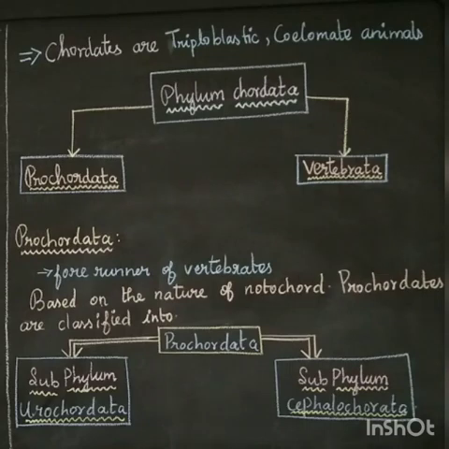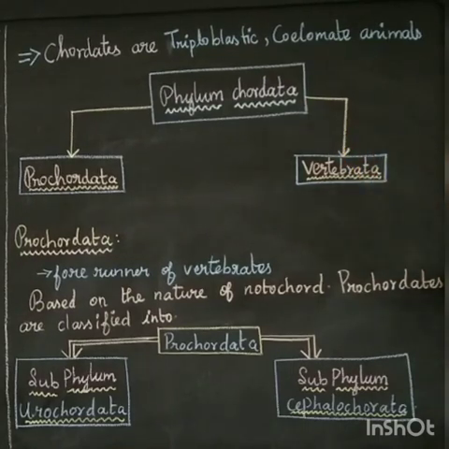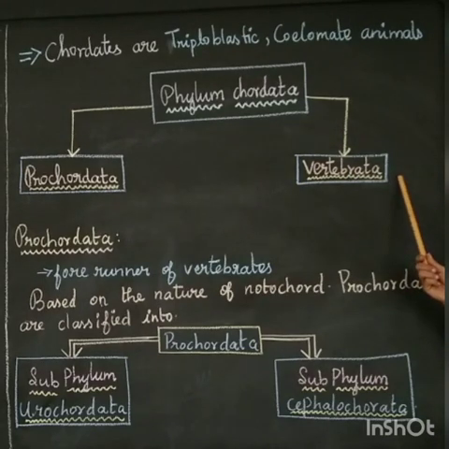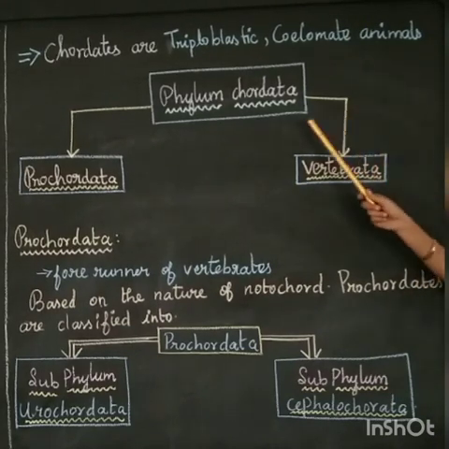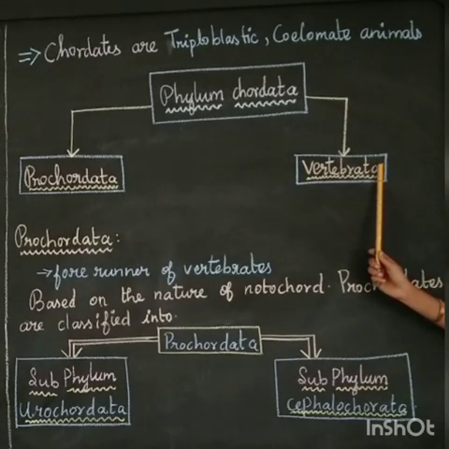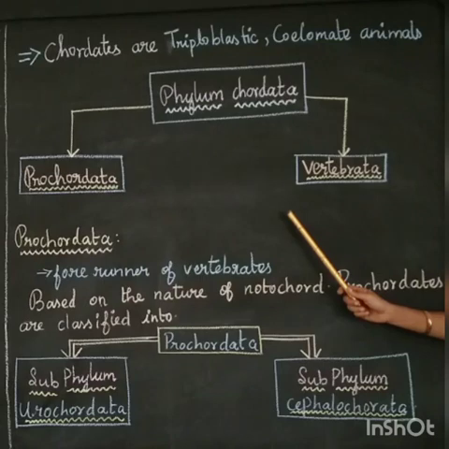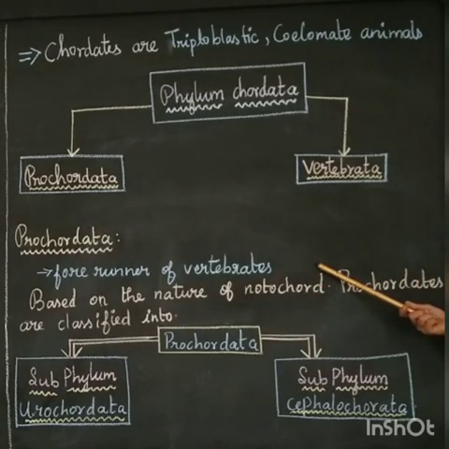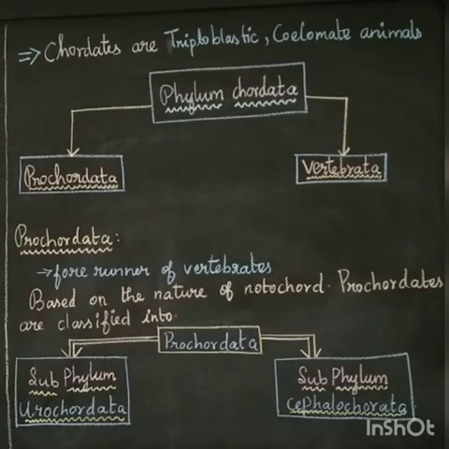Then coming to the phylum Chordata, it is again divided into two groups, called Protochordata and Vertebrata. The first group is the Protochordata, the second one is the Vertebrata. Protochordata is a forerunner of vertebrates. That is, vertebrates developed from the Protochordata, which is considered the forerunner of vertebrates.